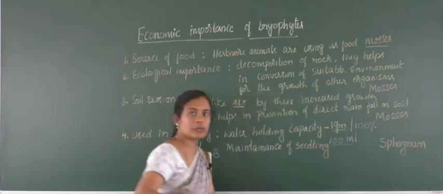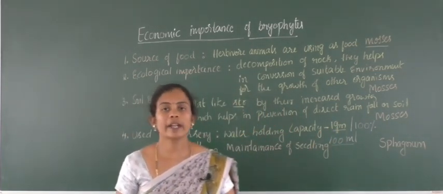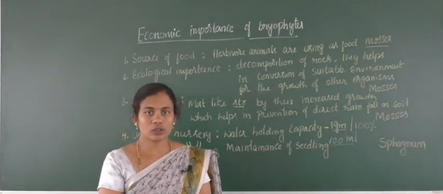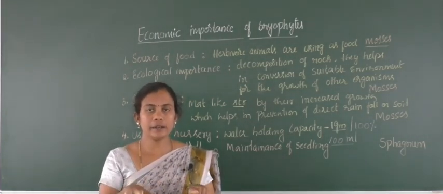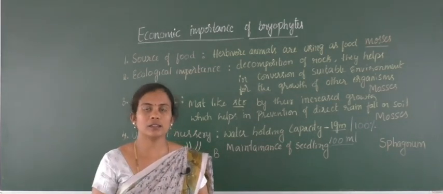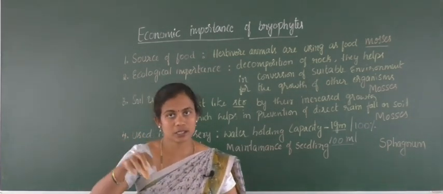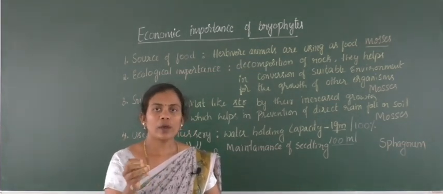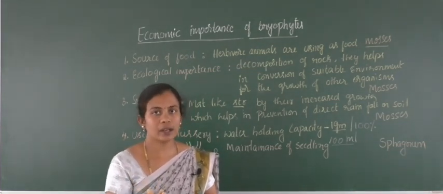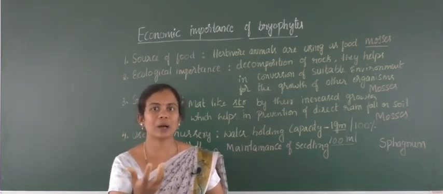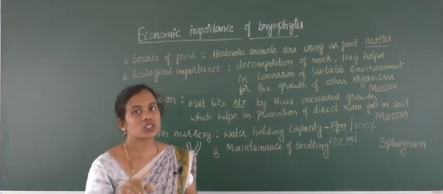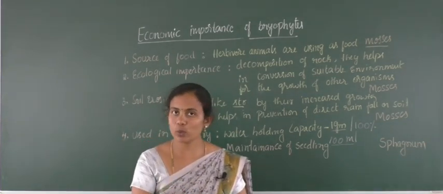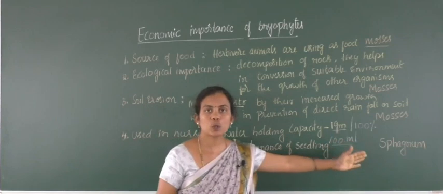What are seedlings? If you are growing tomato, chilli, brinjal or cucumber, you know. Suppose there are 100 small plants in a tray. In those 100 plants, you can find a very dark brownish colored matter present in a cup-like structure, which is called sphagnum.